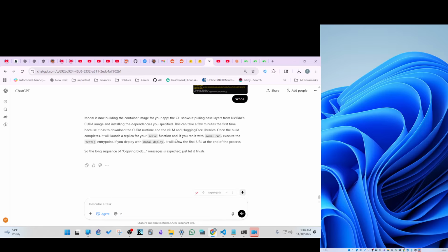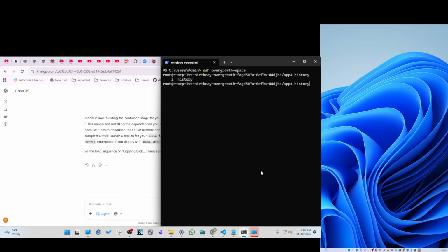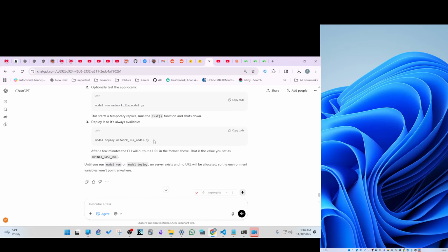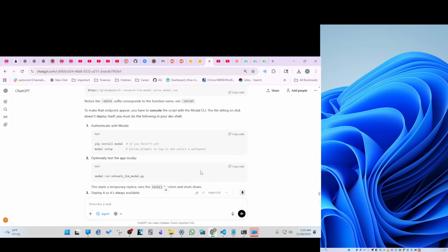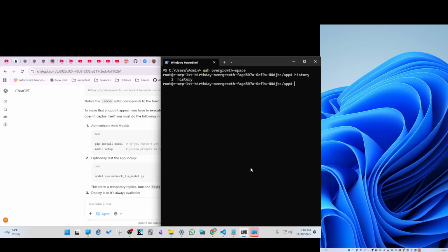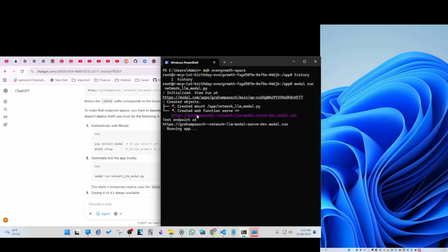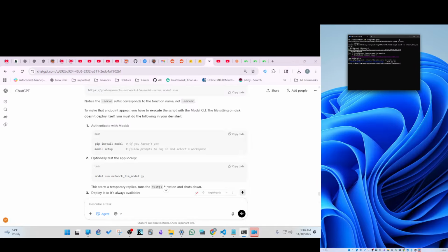In the meantime, I think I accidentally ended this early somehow, so we'll have to restart the modal run command. Unfortunately, that did deduct some money from my account, so you have to be careful not to. Running something like this is going to deduct credits from your account, so you have to be really careful not to close it. So I'll put it on this other one so I don't accidentally do something to it.